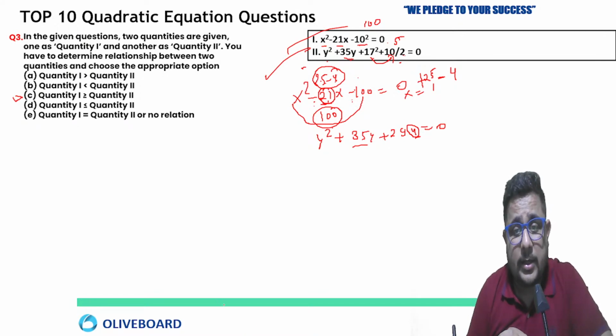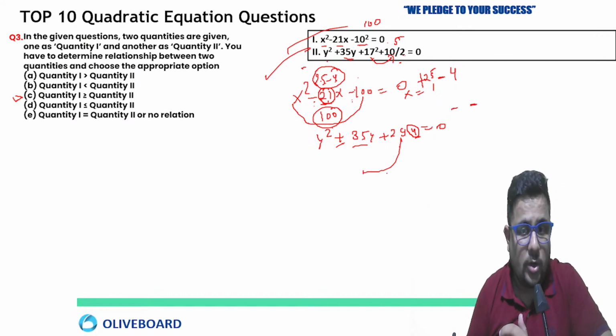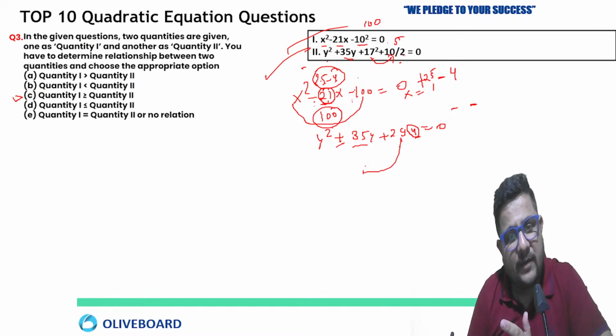Here the unit digit is 4, and plus and plus sign means both values are going to be negative. By addition you have to make 35, and by multiplication of those factors you will get the product of 294 and 1, meaning 294. Relation cannot be determined. Very good.